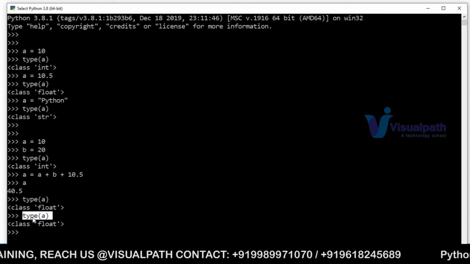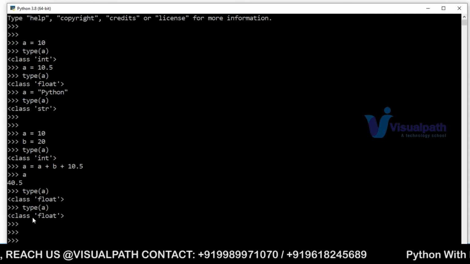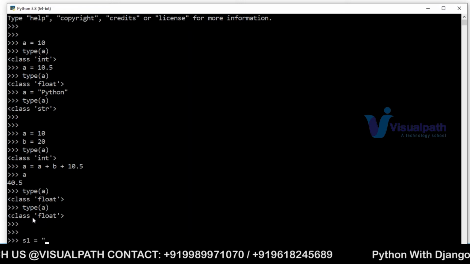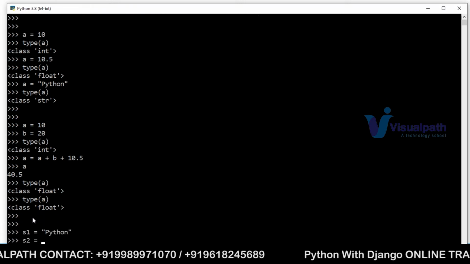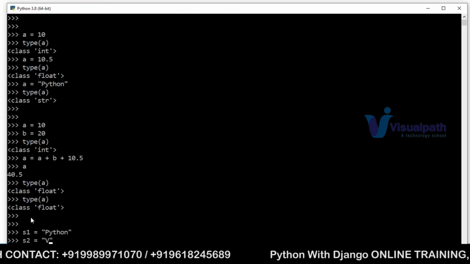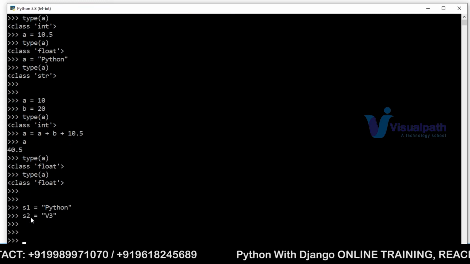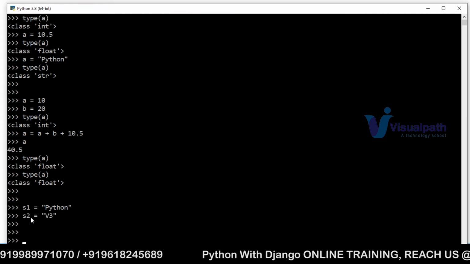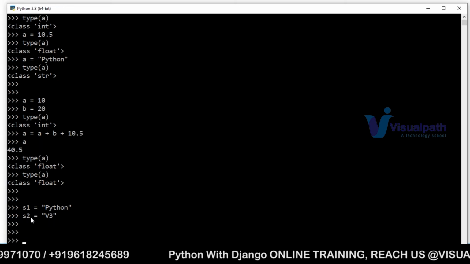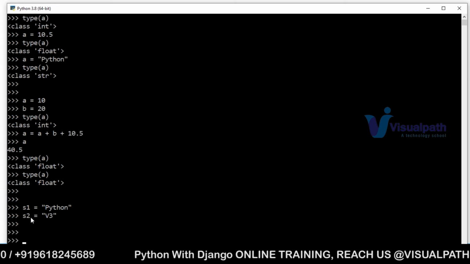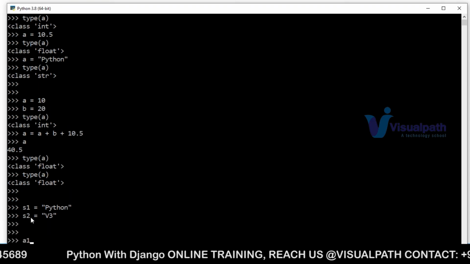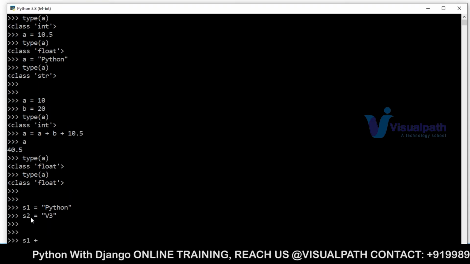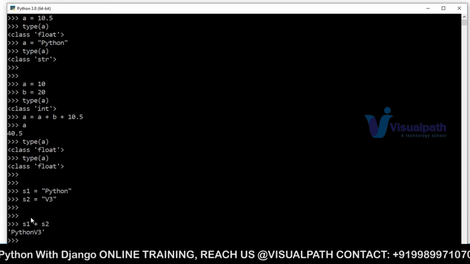What is the type of this variable? And say if you have a string, let's take s1 equals Python and s2 equals version 3. If you want to concatenate two strings, right? In other programming languages, you need to write a very big logic, right? Whereas in Python, simply say s1 plus s2, and it will concatenate like this.